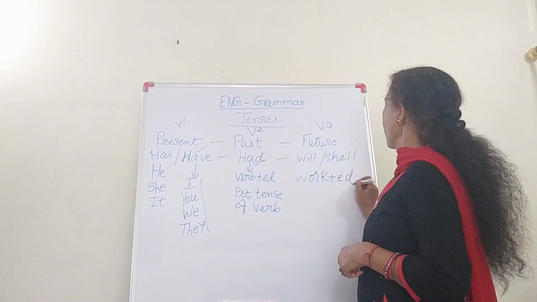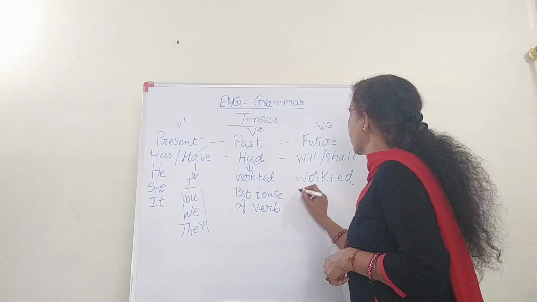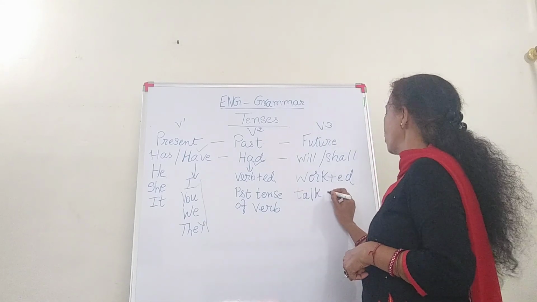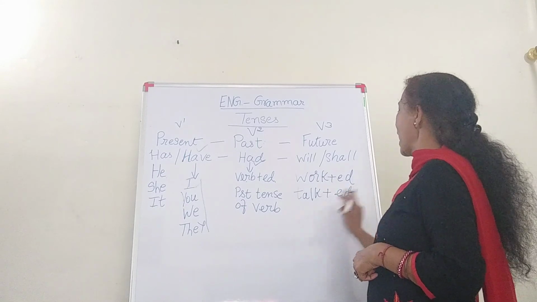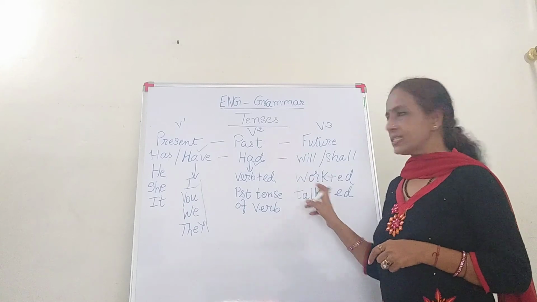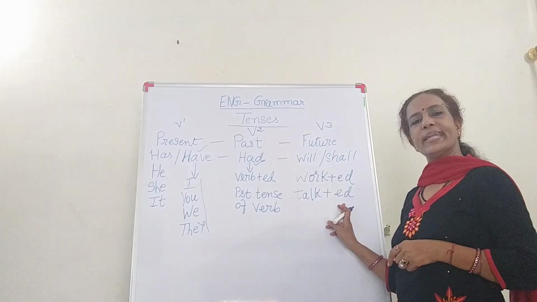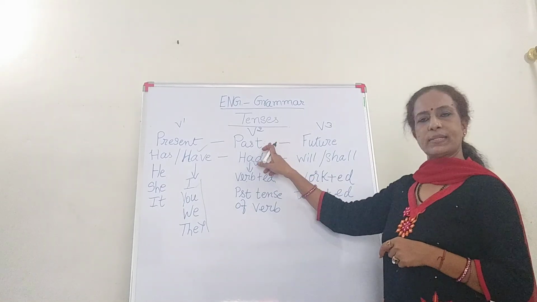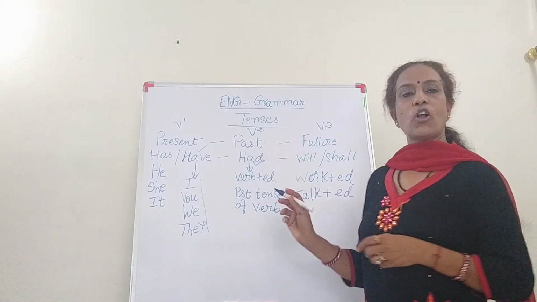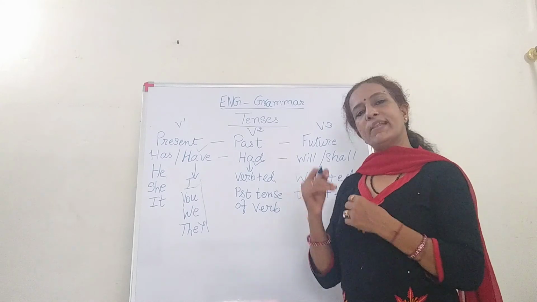Then talk, T-A-L-K, talk, past tense of talk, if we add ed, then talked. So certain verbs, to make them past tense, we add ed to the verb. Some verbs are there where ed is not added, but the verb itself changes.